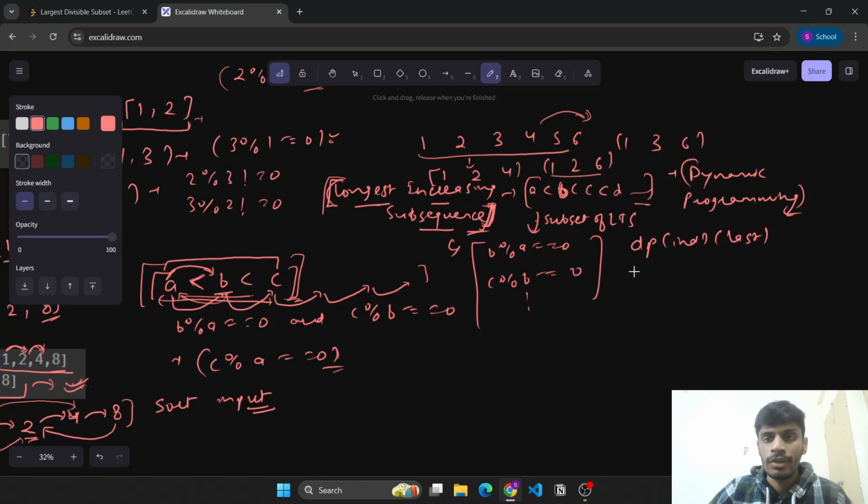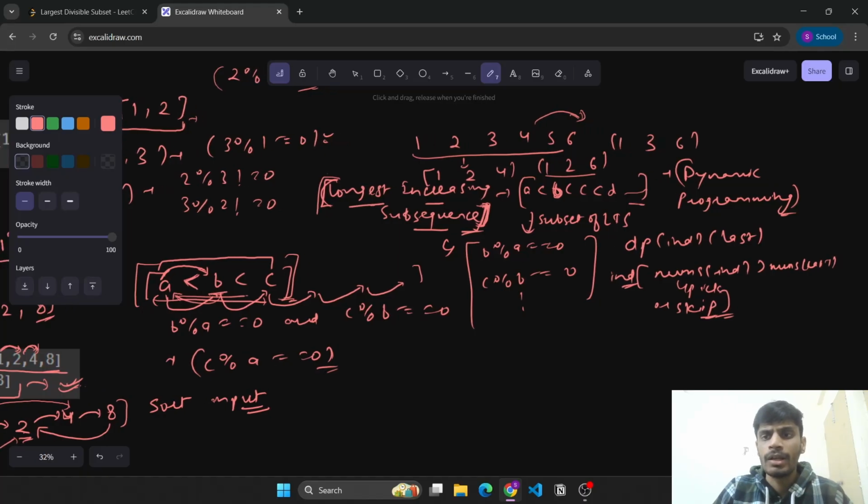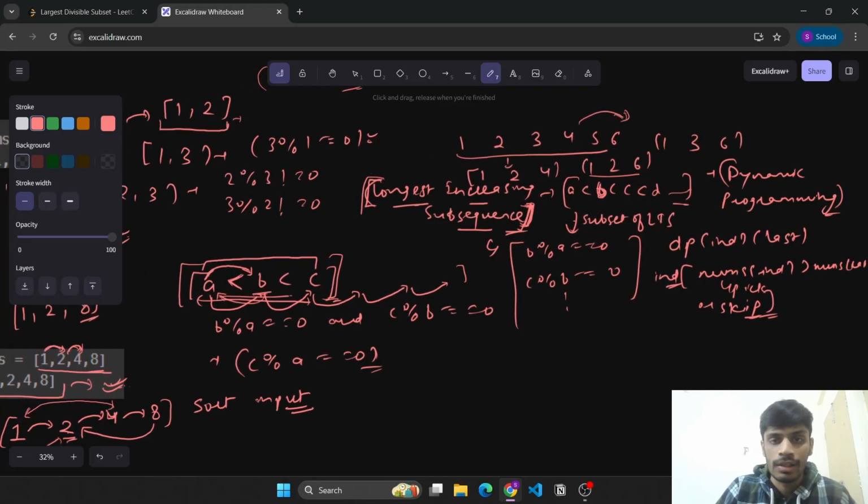When we encounter a new element, we see if nums of index is greater than nums of last, then we'll pick this element or skip. So we'll pick or skip an element using DP, and finally return the maximum length possible. So this is what we do in normal 2D DP to find the longest increasing subsequence.